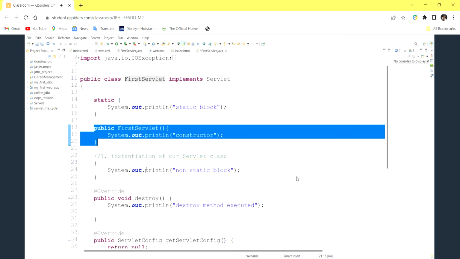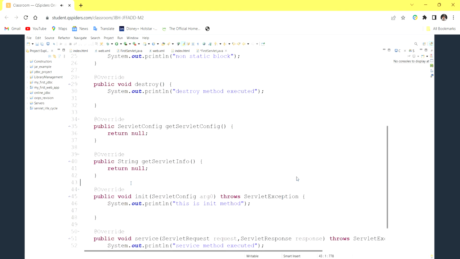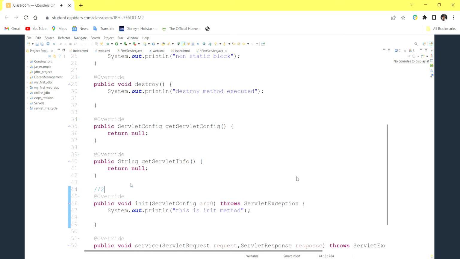After instantiation, the next step is initialization. The second step is nothing but initialization.